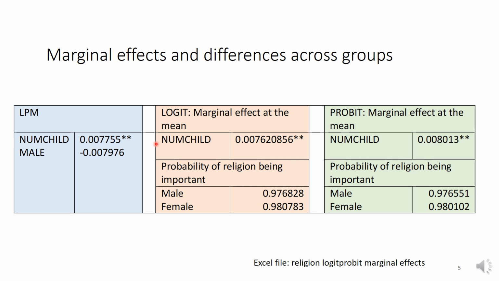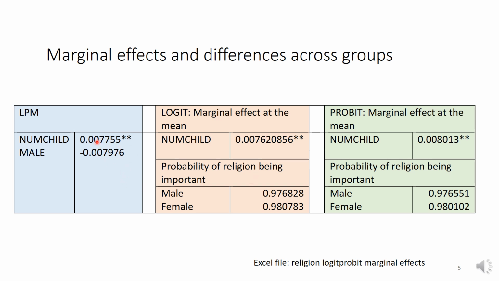Now we can compute the marginal effects as well as differences across groups. If you want the details, you can look at the Excel file, which I will give you. The Excel file is called religion, logit, probit, marginal effects, and shows how I computed these values.